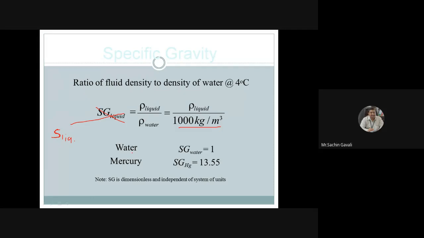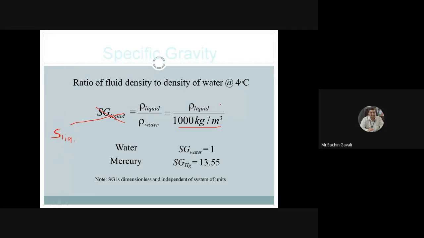Therefore, the specific gravity of water will be rho of water, 1000, divided by 1000, which is 1. So specific gravity of water is 1, and it has no unit. Remember that.